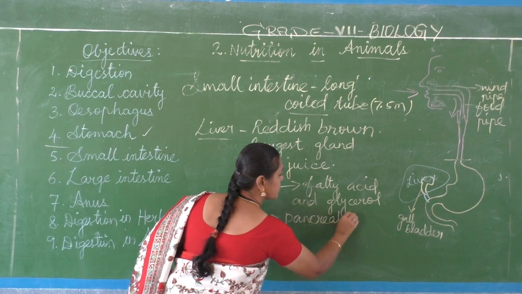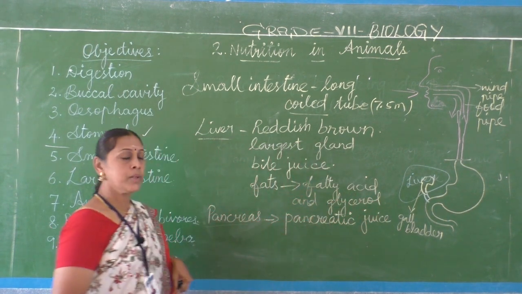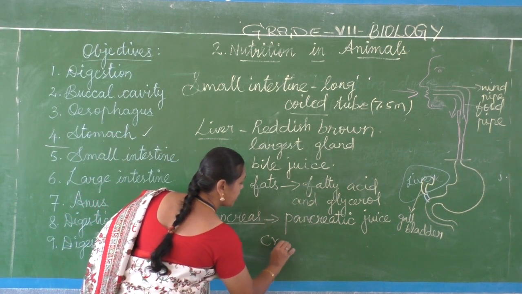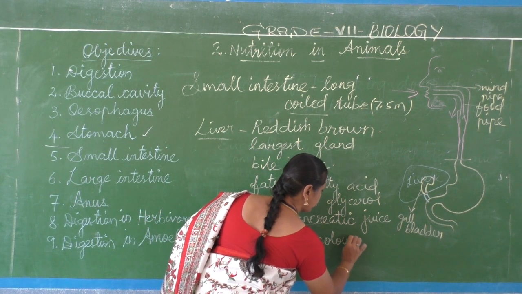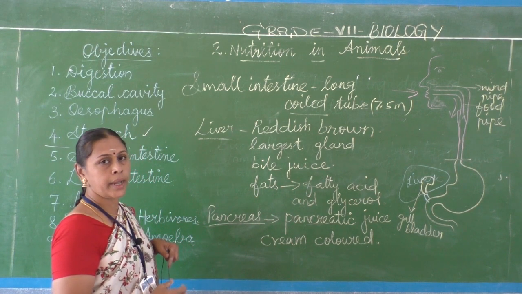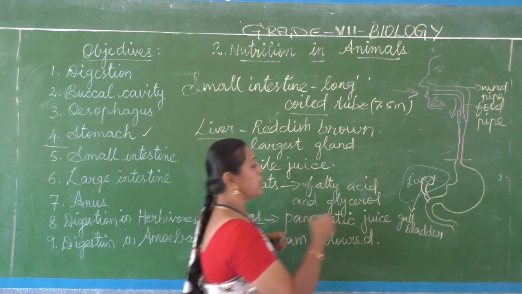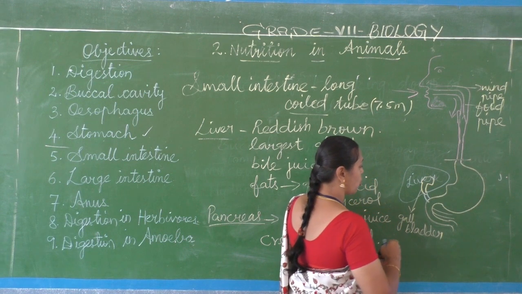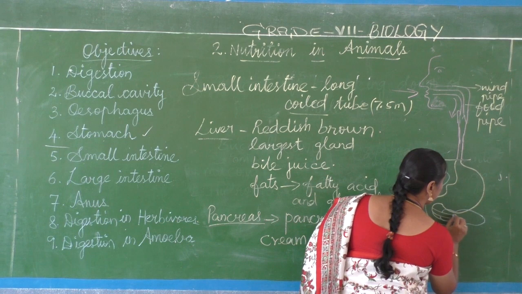Pancreatic juice. So the pancreas is a cream colored organ, and it secretes the pancreatic juice. It is located below the stomach, and it will have a leaf like structure like this.